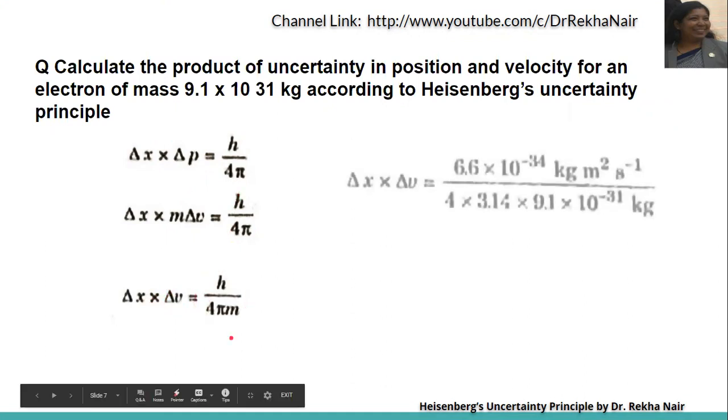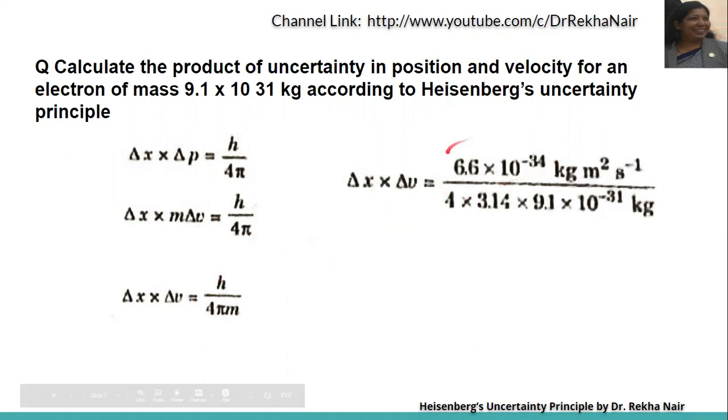We put h as 6.6 into 10 to the power minus 34, pi as 3.14, and the mass of the electron, and it comes out to be 5.8 into 10 to the power minus 5 meter square per second.